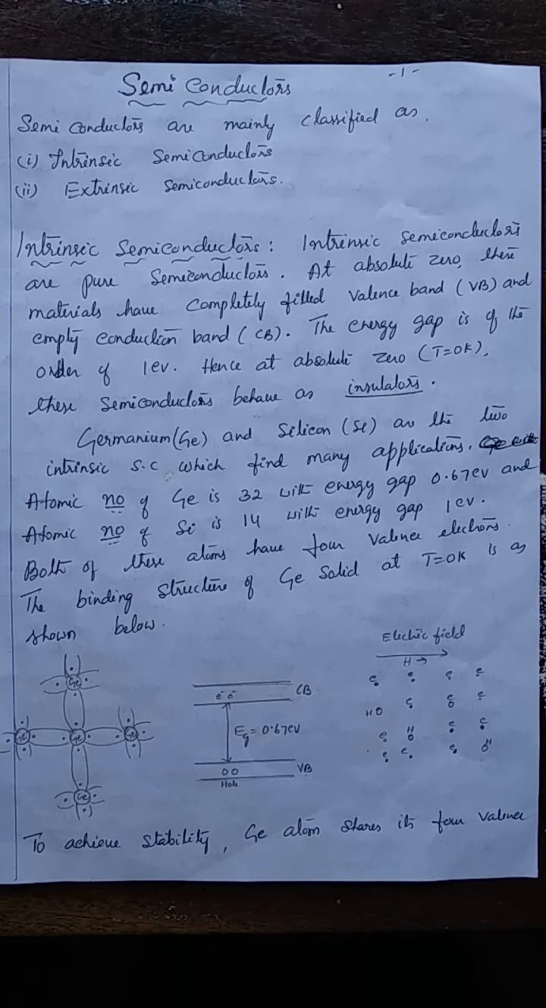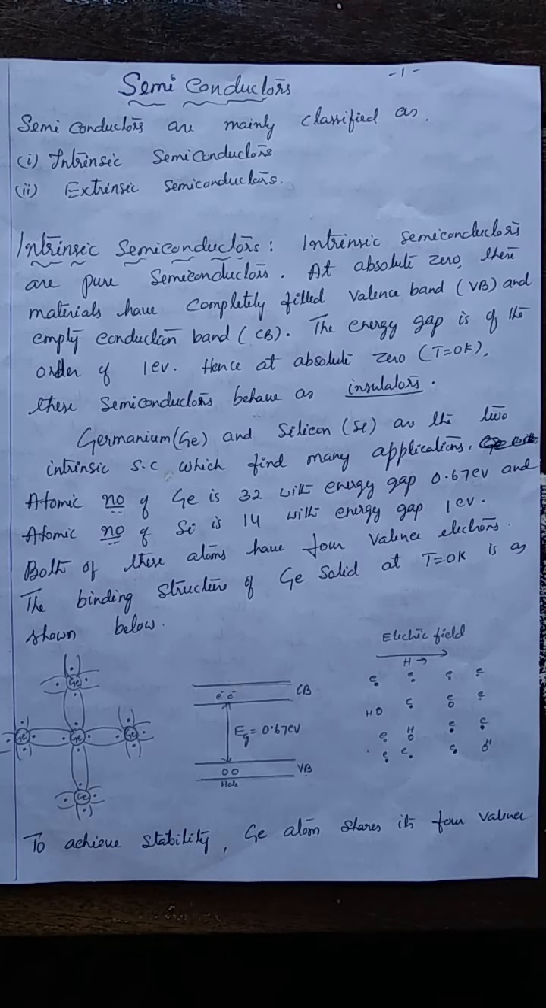Germanium and silicon are the two intrinsic semiconductors which find many applications. Most commonly used pure semiconducting elements are germanium and silicon. Germanium, atomic number 32, the energy gap is 0.67 eV. Silicon, atomic number 14, the energy gap is 1 eV. Both the atoms of germanium as well as silicon possess 4 valence electrons, the electrons in the outermost orbit. There are 4 valence electrons.